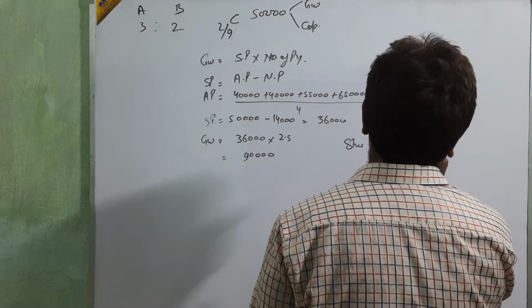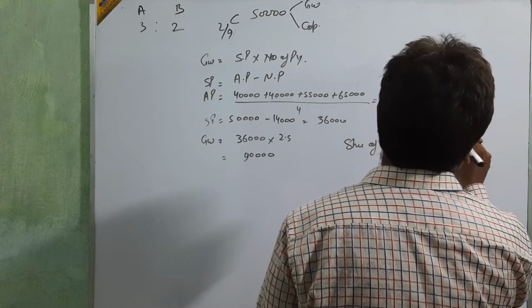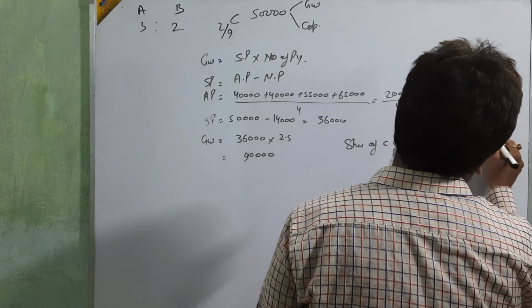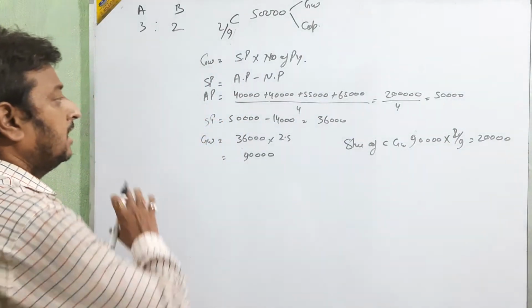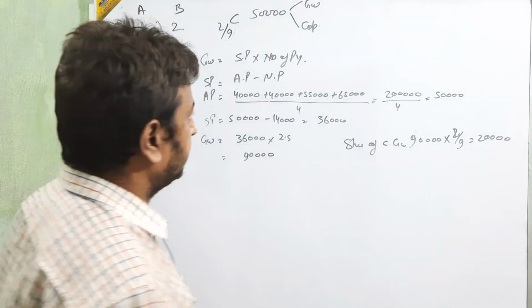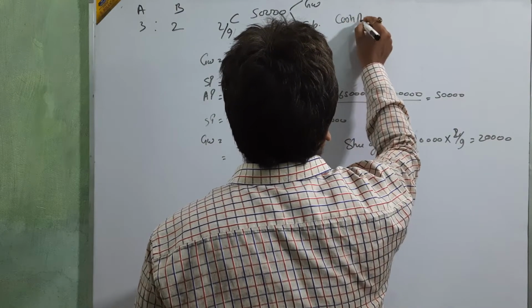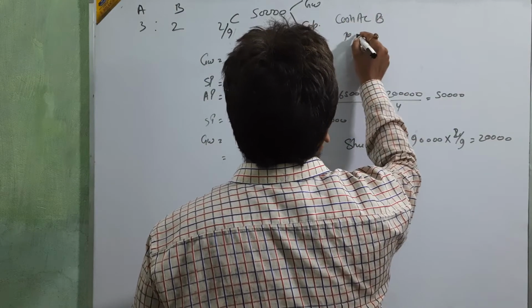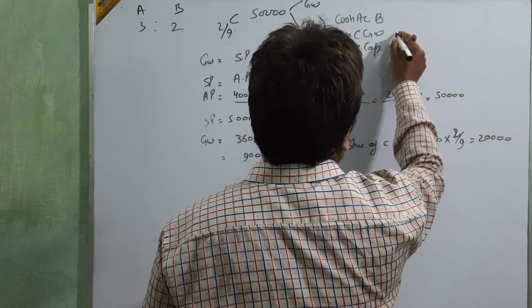Then the share of C in goodwill is 90,000 into 2/9. It means the goodwill is 20,000. Okay? Up to this, is it clear how to calculate the goodwill? 20,000. Then the entry: cash account debit to C goodwill and C capital.